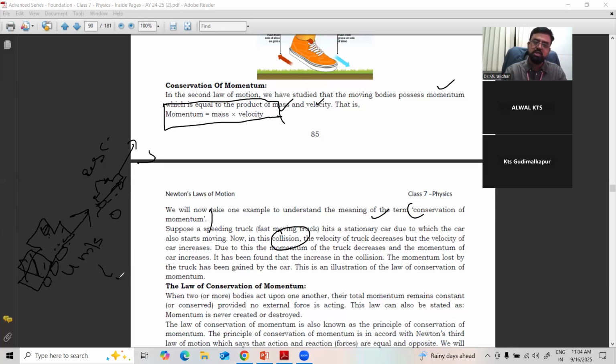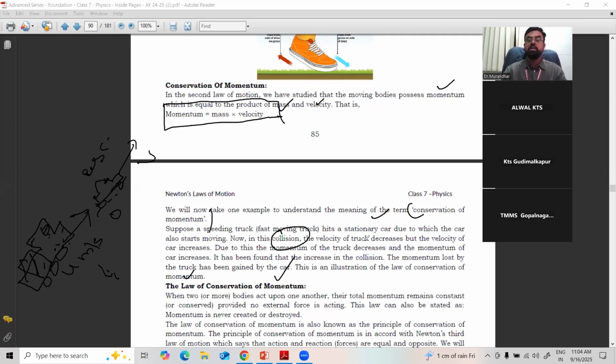This truck stops, but the car moves with a great speed, or even jumps. That is the momentum produced. Right? Due to this, the momentum of the truck decreases and the momentum of the car increases. It has been found that in the collision, the momentum lost by the truck has been gained by the car. What is happening here? The truck's momentum is decreasing, the car's momentum is increasing. They are transferred. This is an illustration of the law of conservation of momentum.